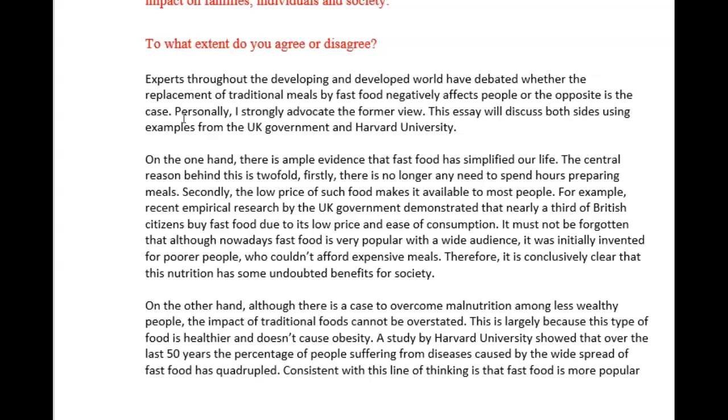Okay, so that's where it is. You definitely talk about the benefits of fast food to society, especially maybe poorer members of society. So, rather than just saying, personally, I strongly advocate the former view, you need to make this a little more detailed. And instead, I would say, personally, while fast food benefits certain segments of society, on the whole, I strongly advocate the former view.